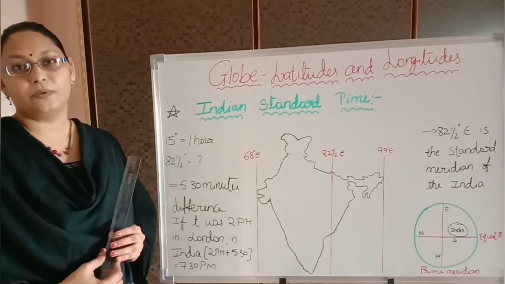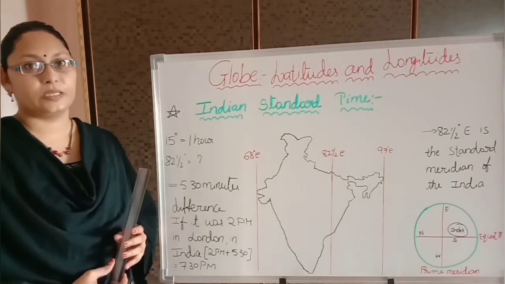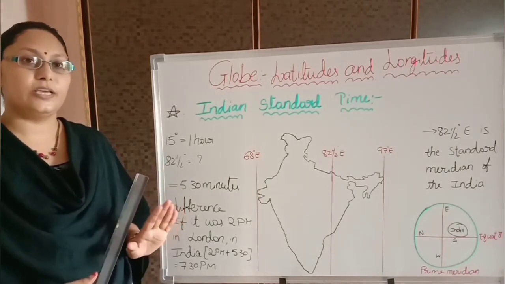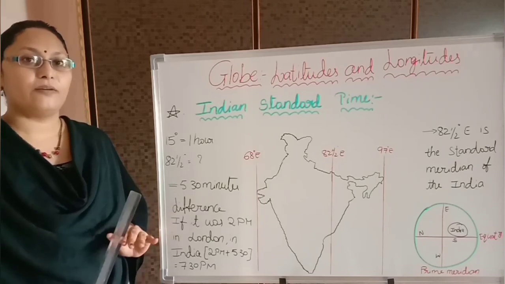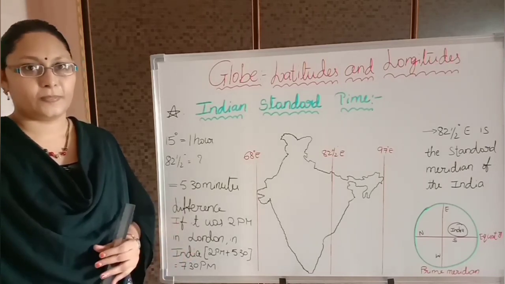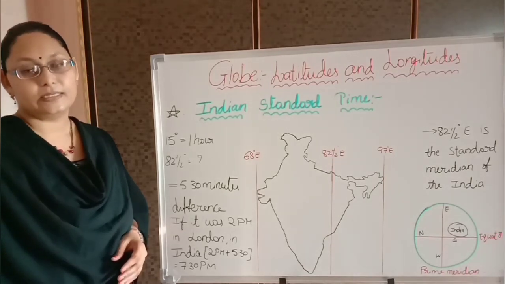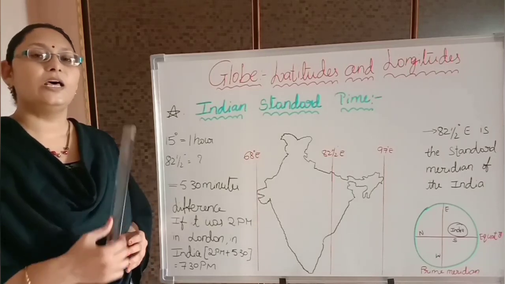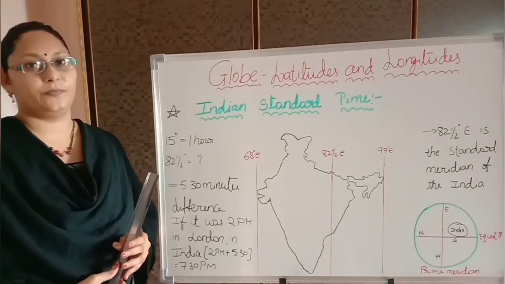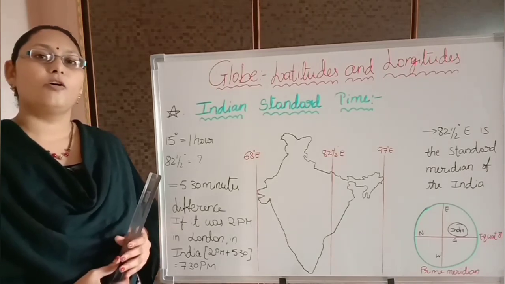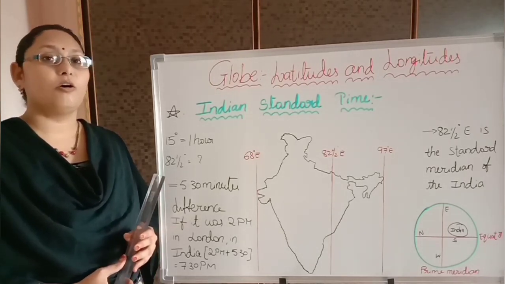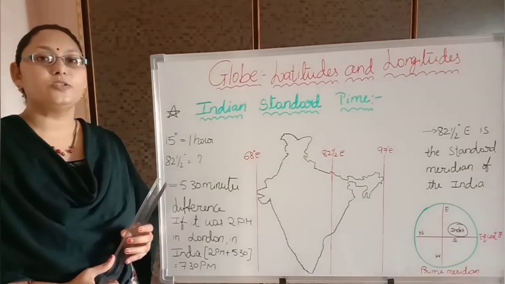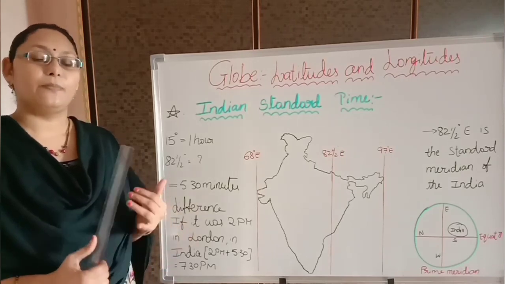Like this, we have to calculate the time: we add the time for the Eastern Hemisphere and subtract the time if the country lies in the Western Hemisphere. So first of all, you need to know how many hours difference there is from the prime meridian. After that, you have to add the time to the prime meridian time. Like that, we have to know the difference of time in different countries in the world, based on the prime meridian time and the longitude that passes through that country. So if we know the longitude or standard meridian of a particular country, we can tell the time of that country and the difference between the time of that country and prime meridian time.